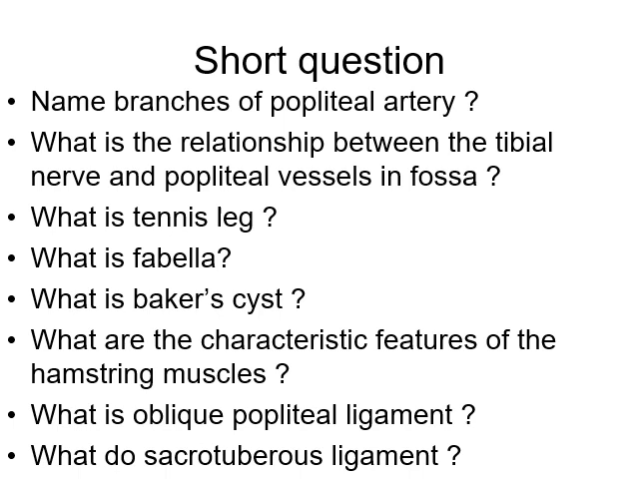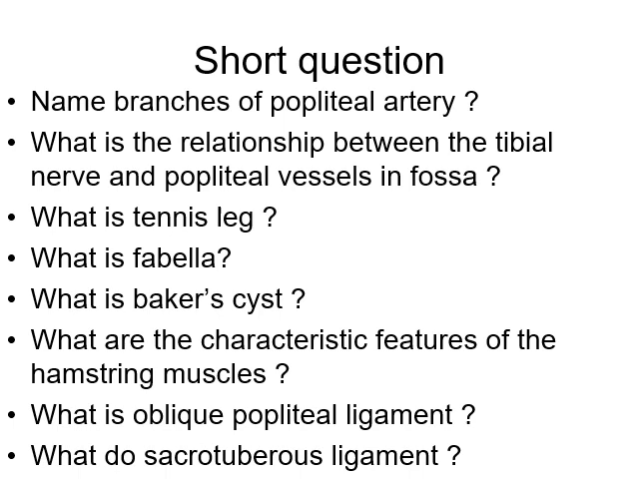Now some short questions you can write down and give answers to. Name the branches of the popliteal artery. What is the relationship between the tibial nerve and popliteal vessels in the fossa? What is tennis leg? What is fabella? What is Baker's cyst? What are the characteristic features of the hamstring muscles? And what is the oblique popliteal ligament?